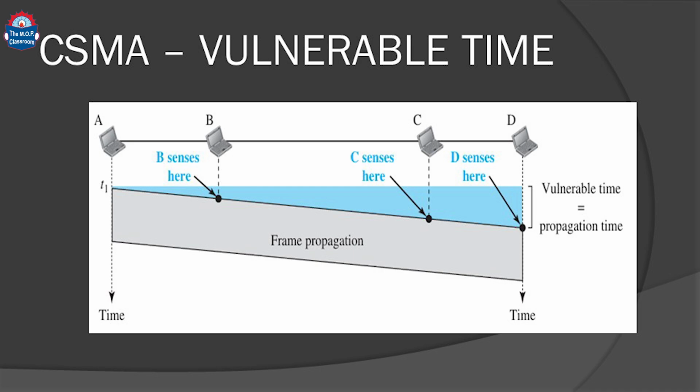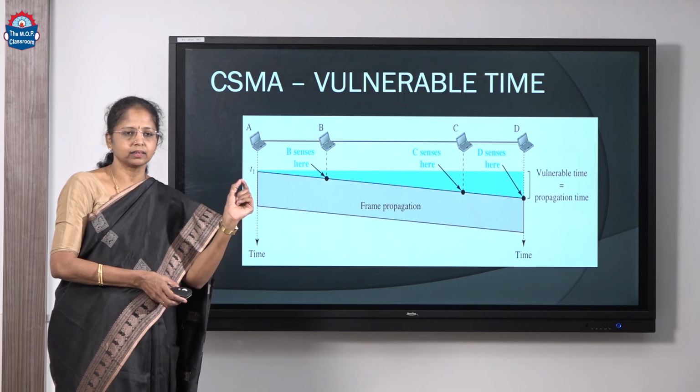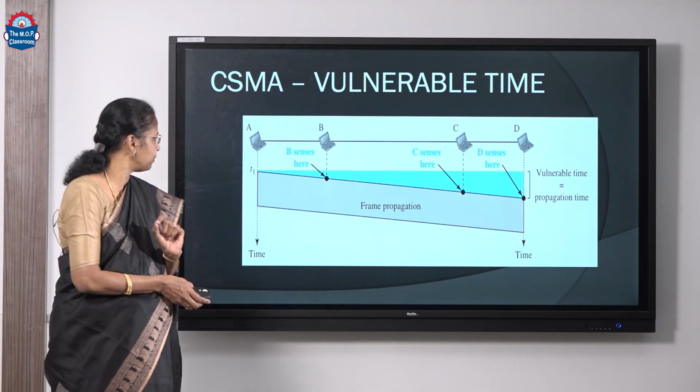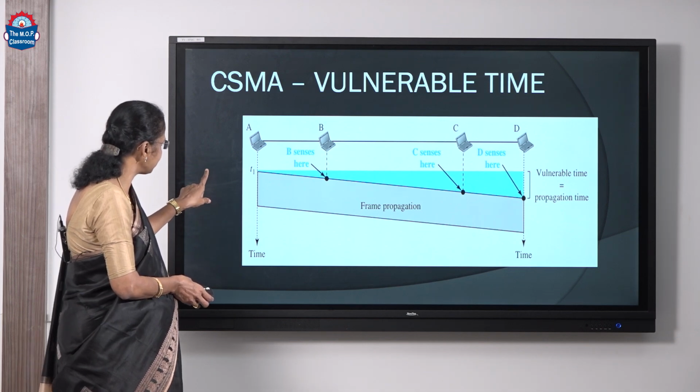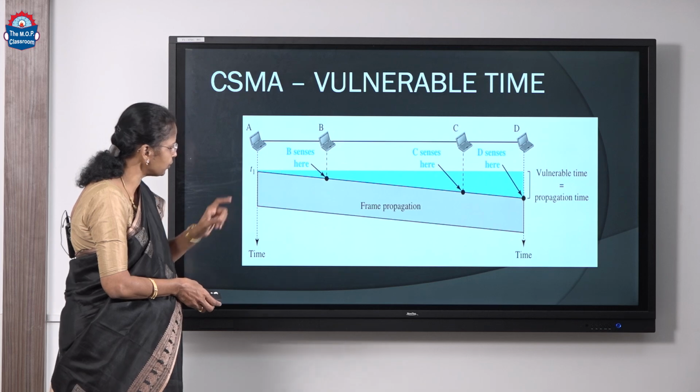So, what is the vulnerable time for this CSMA? The vulnerable time is nothing but the propagation time. What is propagation time? Propagation time is the time taken for the frame to travel from the starting point to the end point. So, here the vulnerable time is the time taken to move from A to D.